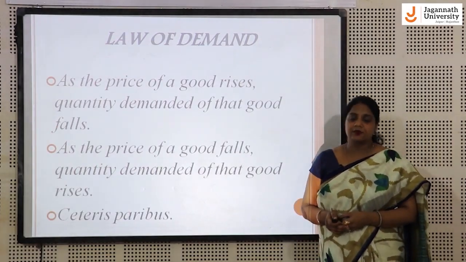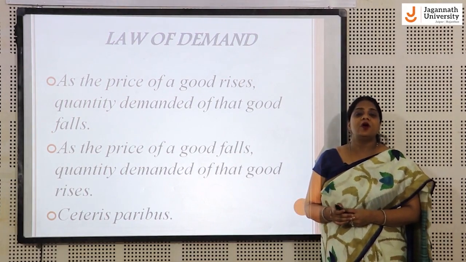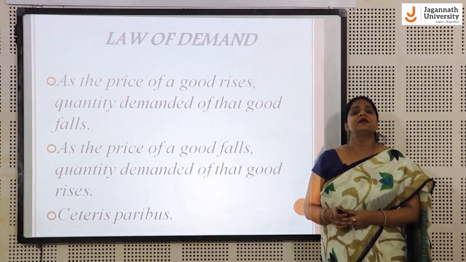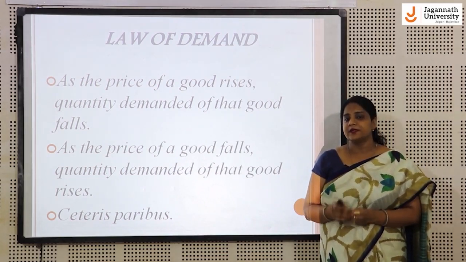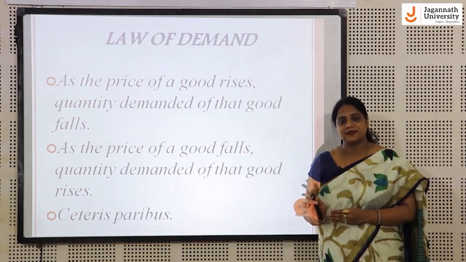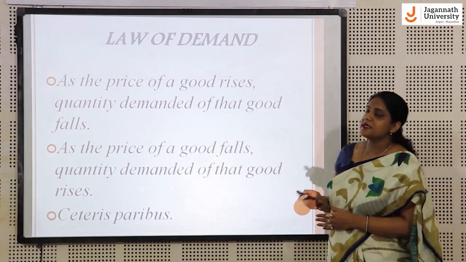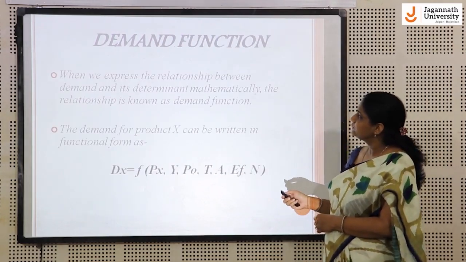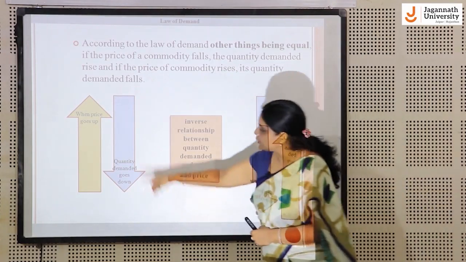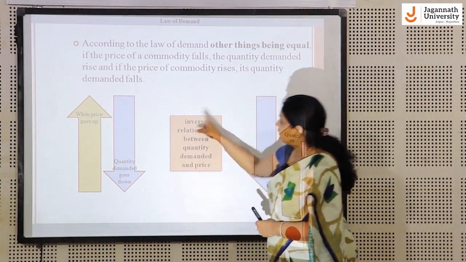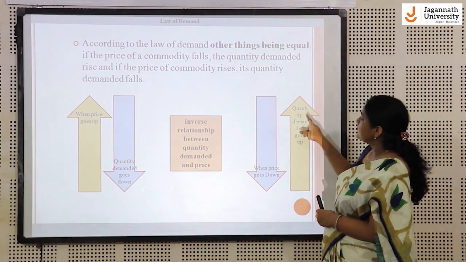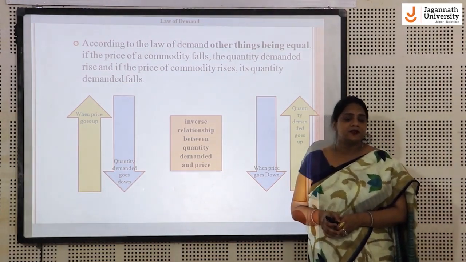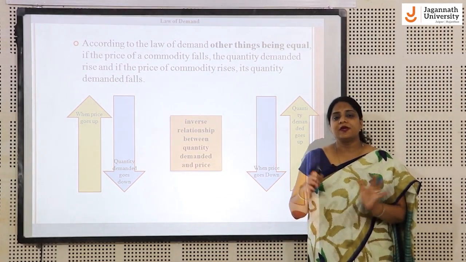Now, the law of demand. The law of demand states that keeping all other things constant, if the price of a product rises, the quantity demanded falls, and if the price of a product falls, the quantity demanded rises. So there is an inverse relationship between the price and the quantity demanded. When the price goes up, the quantity demanded goes down, and when the price goes down, the quantity demanded goes up. But here is one condition: all other factors determining the demand should remain constant, equal, or the same at that time.